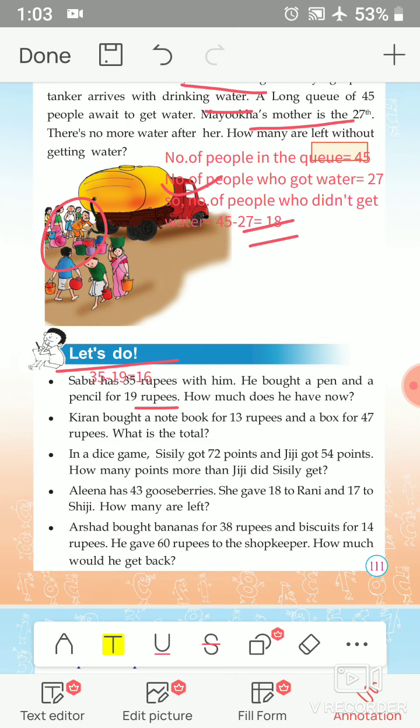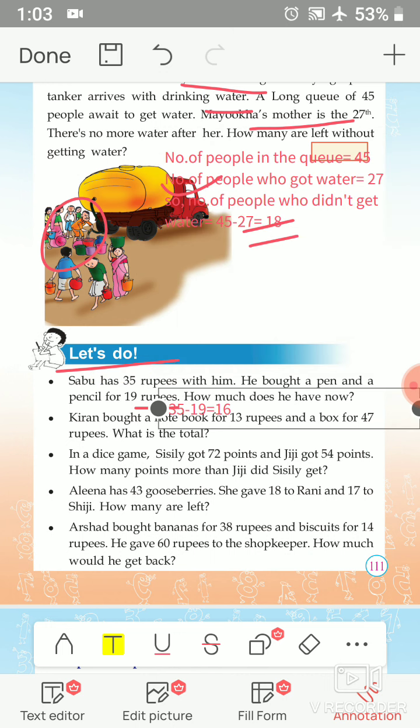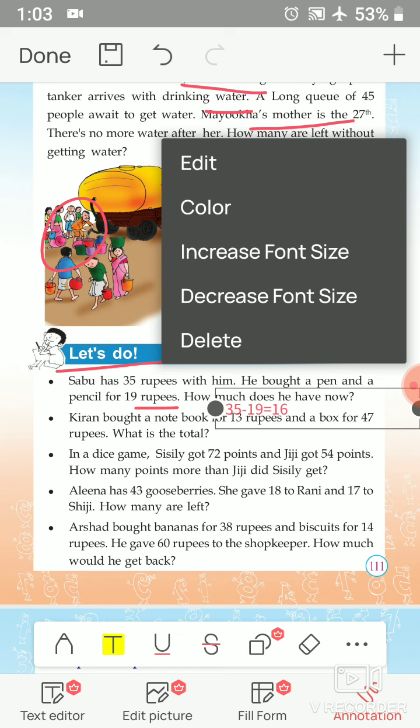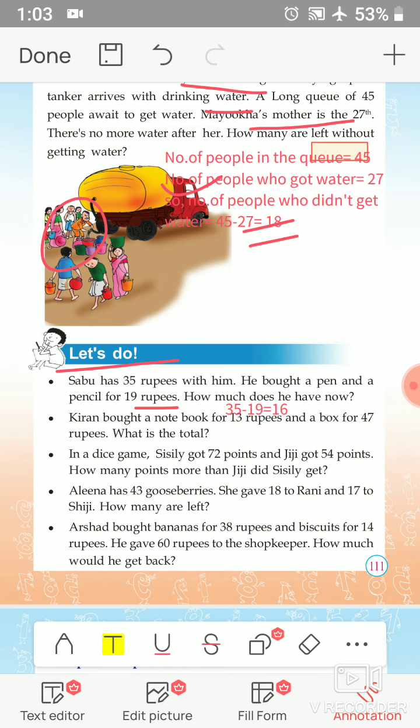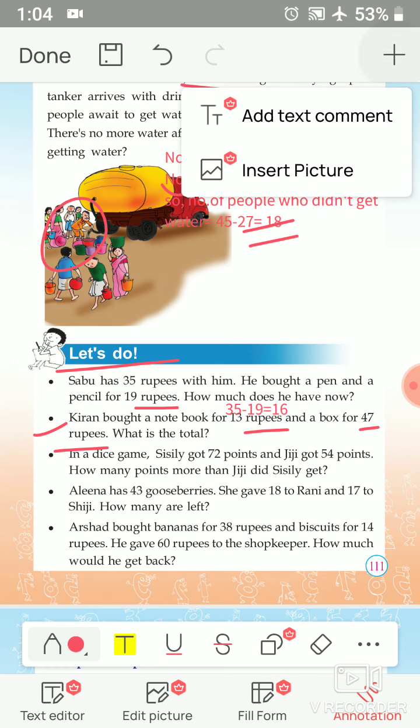Okay. Next question. Kiran bought a notebook for 13 rupees and a box for 47 rupees. What is the total? Yes, Kiran bought a notebook and a box. That is 13 plus 47.